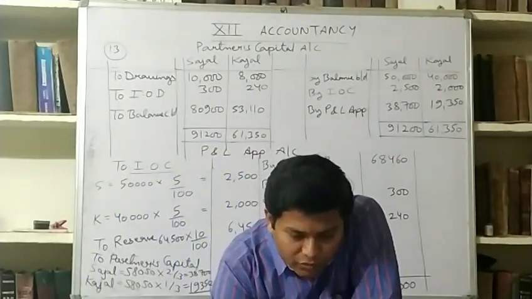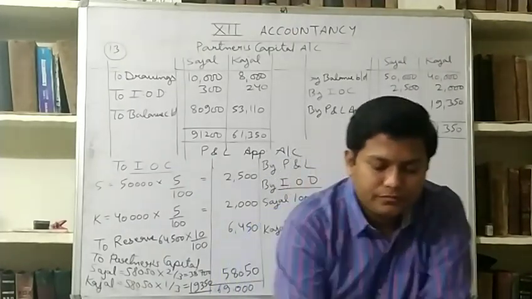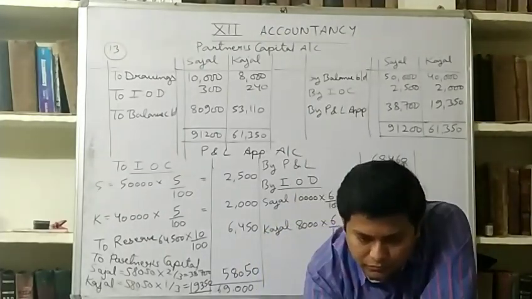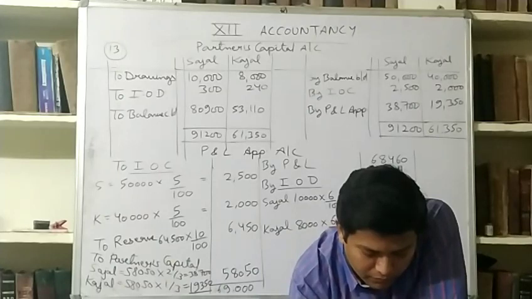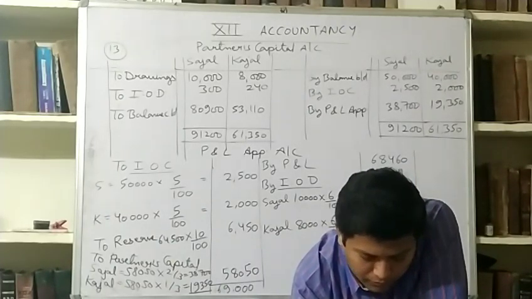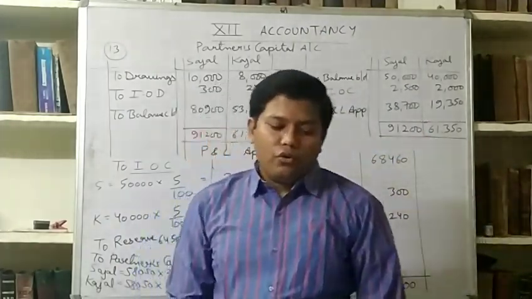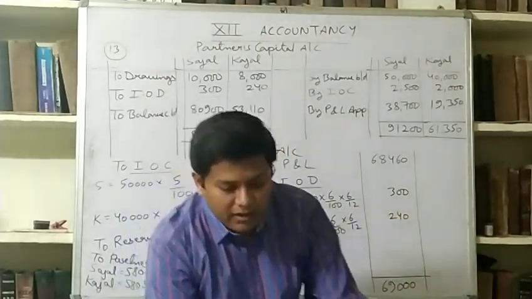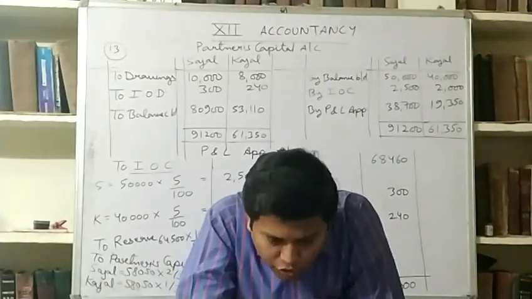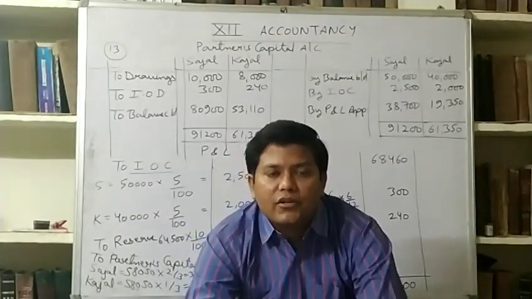So now I am going to tell you the answer of partners capital account. Write down. I am telling you, you have to ignore the balance of partners current account which is given in the question. The question you may read in this question, we have been given capital balances 50,000, 30,000, 20,000.